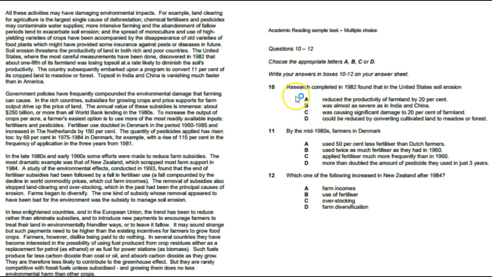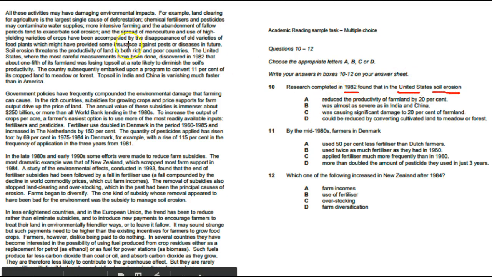Here we have the question. Research completed in 1982 found that in the United States, soil erosion. Here we have some basic words that we can highlight. Here we have 1982, and here we have United States. We do have soil erosion, but those two words are easier to find in the passage, where you will also find the answer.